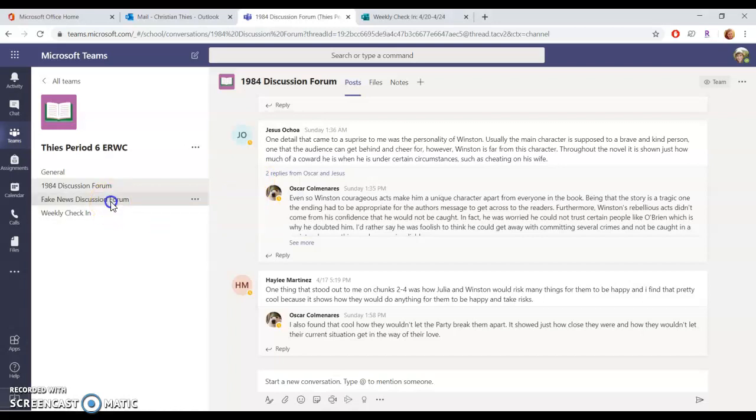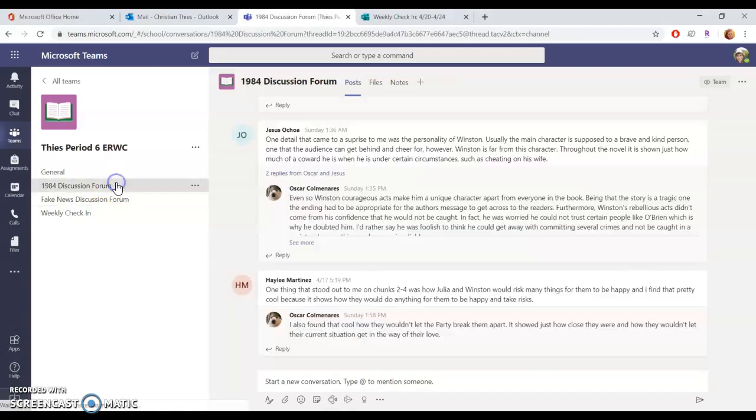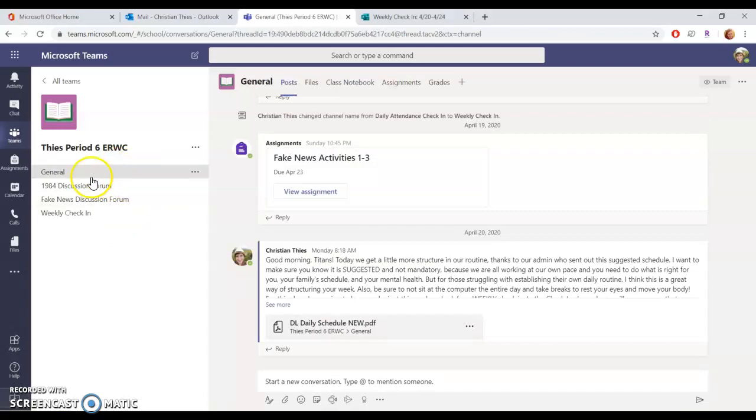There will also be one this week where you can do it for fake news, but we'll talk about that a little bit later in another video. I just want to let you know that these 4 different channels exist. So if you see it bolded or highlighted here, just make sure to check it because you probably missed something.